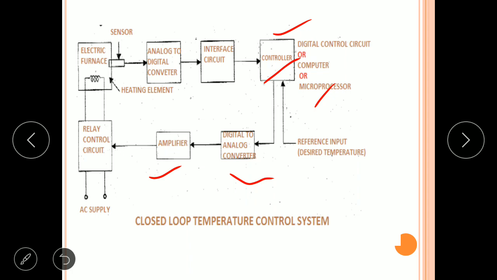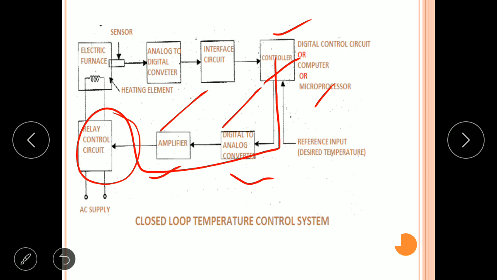If any differences are there, it sends a signal to switch on or switch off the relay through a digital to analog converter and amplifier. This controller gives a digital signal, but this relay will understand only an analog signal. That's why you need to convert your digital data to analog data. Thus this system automatically corrects the changes in the output, that is temperature. Hence now the system is a closed loop control system.